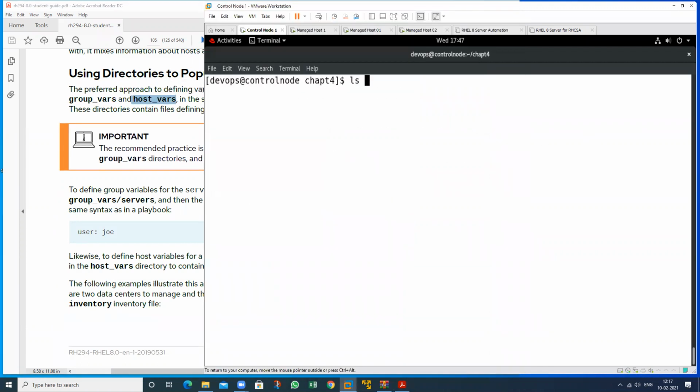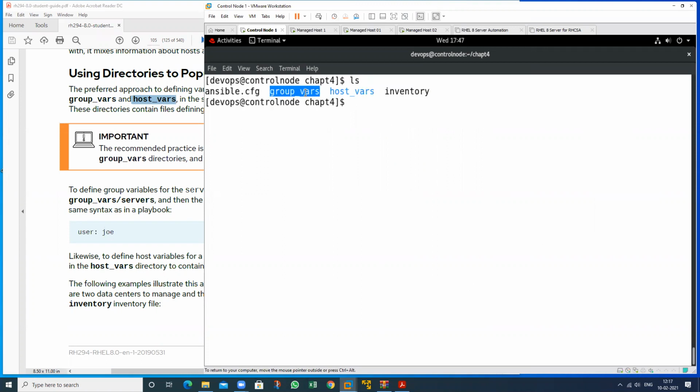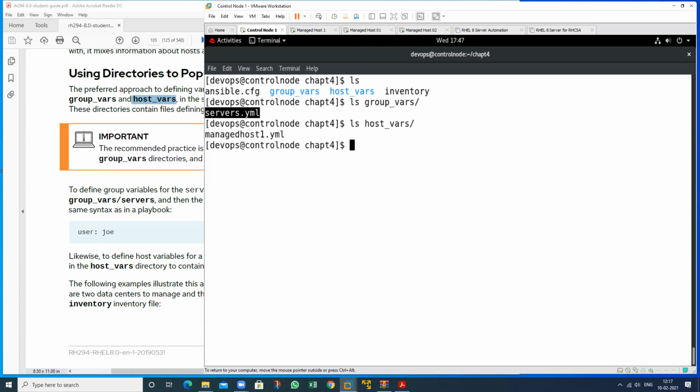We have a folder named group_vars and host_vars. And what is in this particular group? We have a file, the file name is this, and we also have a folder that is host_vars, the file name is this. And what is the entry in my inventory file?